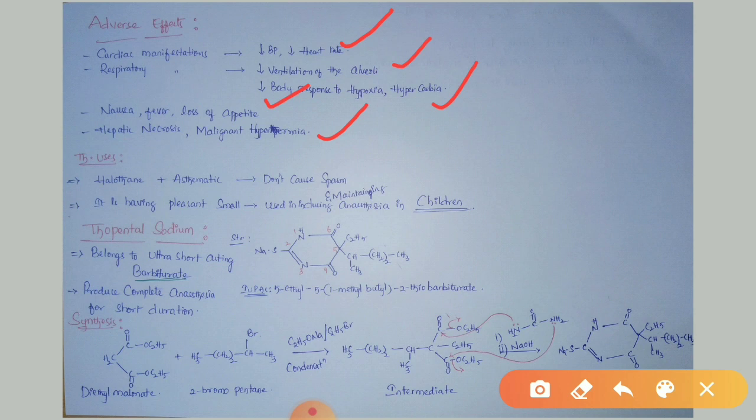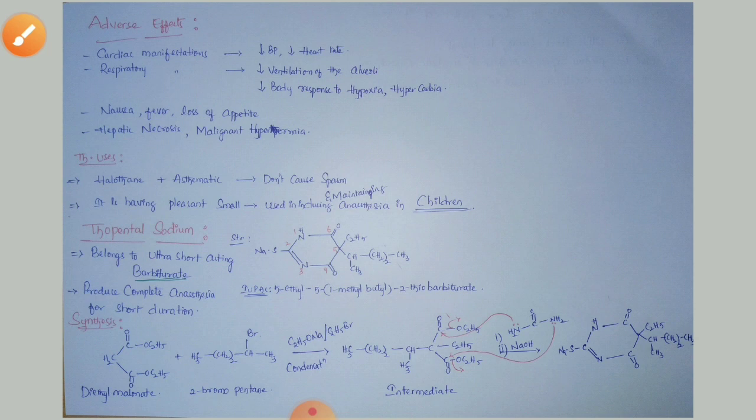The next drug is thiopental sodium. Thiopental sodium belongs to the barbiturates. It belongs to the ultra short acting barbiturates. The structure of thiopental sodium is this one. It is a 6-member heterocyclic ring system having 2 nitrogens in it.